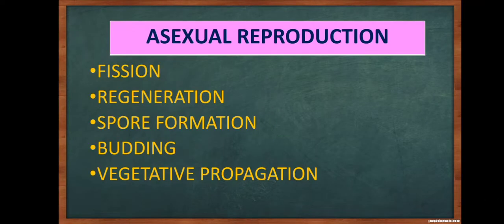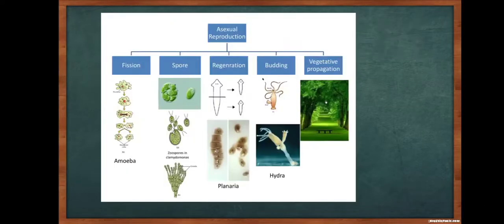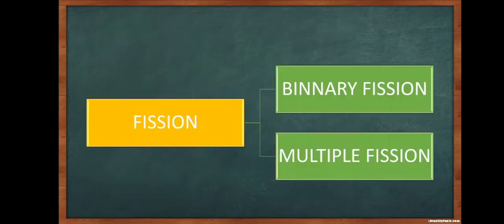Asexual reproduction, so let us look into this now. There are different kinds. They are fission, spore formation, regeneration, budding, and vegetative propagation. So, this is the slide. Let's move on to the next slide.